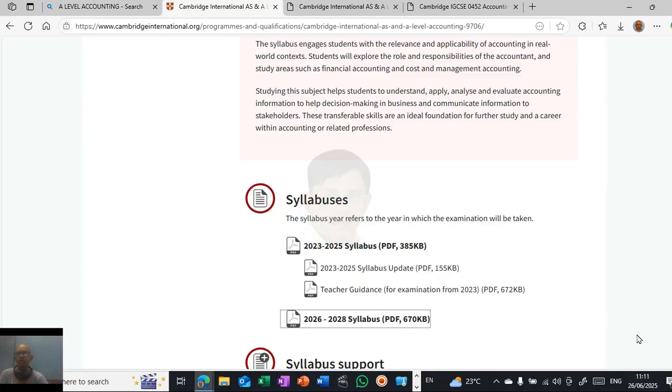Yes, you can use 2025 books, 2023 books. You can use the previous books also for reference, and all the concepts are almost similar. There may be small changes, which will be incorporated in the new syllabus. So you don't have to worry much.